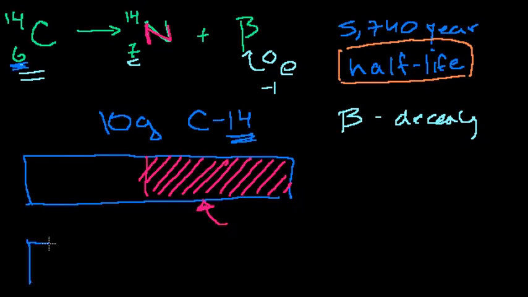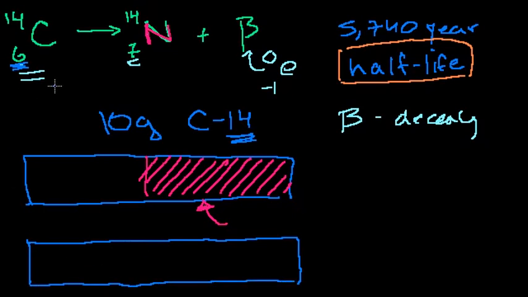So let me redraw it. So this is our original block of carbon-14. What happens over that 5,740 years is that probabilistically, some of these guys just start turning into nitrogen randomly at random points. And over 5,740 years, you determine that there's a 50% chance that any one of these carbon atoms will turn into a nitrogen atom. So after 5,740 years, the half-life of carbon, 50% chance that any of the guys that are carbon will turn to nitrogen.